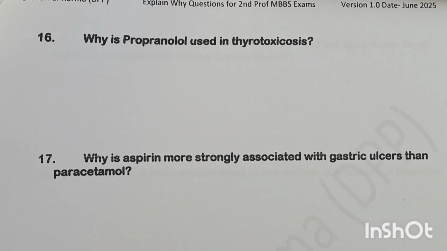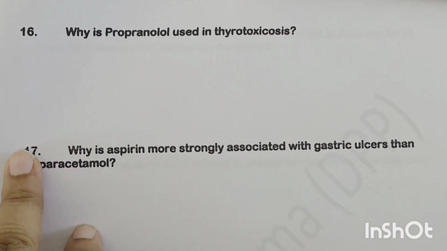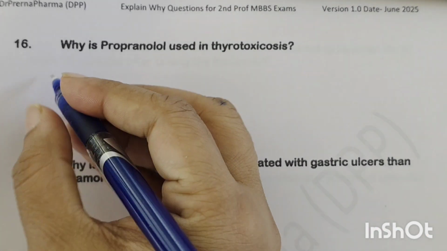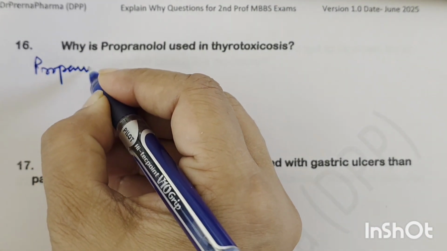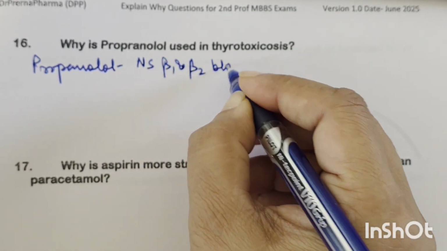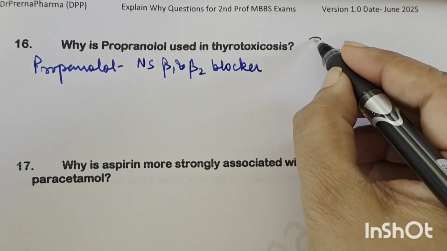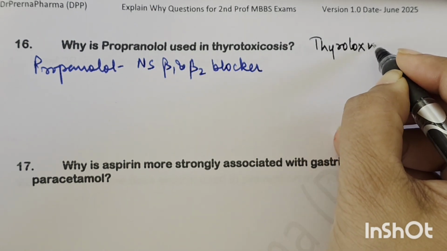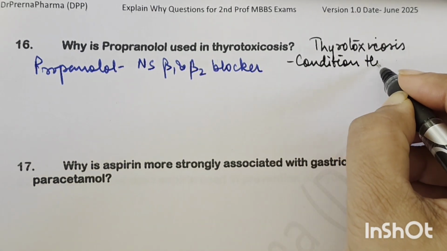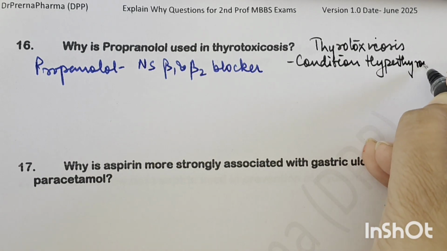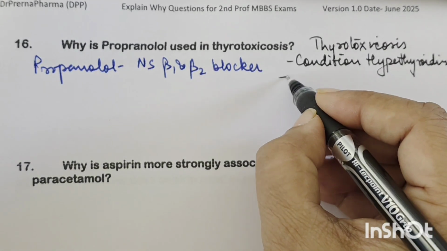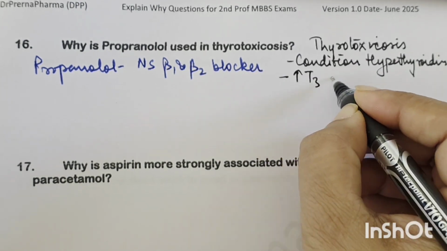Why is propranolol used in thyrotoxicosis? So now the question here is why propranolol is used in thyrotoxicosis. As we saw in the earlier question also, propranolol is a non-selective beta 1 and beta 2 blocker, right? Now what happens in thyrotoxicosis? Thyrotoxicosis is basically a condition where there is hyperthyroidism, very high, along with Graves' disease, and there is raised T3 and T4.